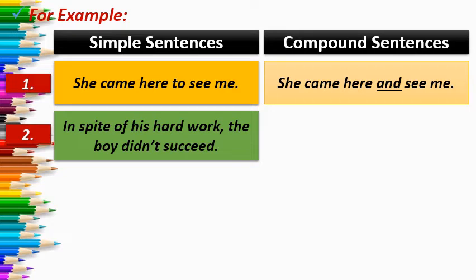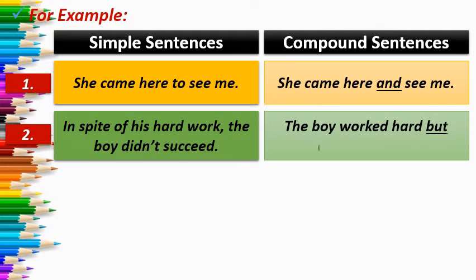So again, what you have to do, you have to split it into two ideas, two independent thoughts, and then combine both the independent thoughts with the help of a coordinating conjunction, that is FANBOYS. You have to pick one FANBOYS conjunction and join both the independent clauses with it. What is the meaning of a compound sentence? It carries two independent clauses, two main ideas, two clean ideas without the help of any other conjunctions. They are giving their complete meaning. So the sentence will be, the boy worked hard but didn't succeed.